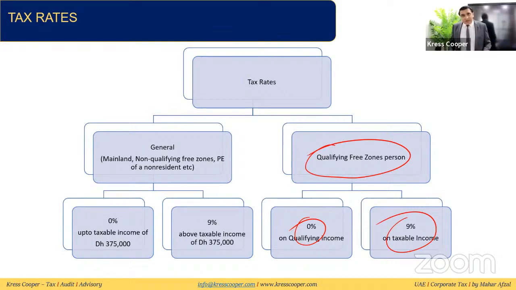Other than a qualifying free zone person, there are general taxable persons on the mainland, which might be a non-qualifying free zone person, or a permanent establishment of a non-resident person. The tax rate applicable on these persons is 0% on taxable income of up to 375,000. If the taxable income is more than 375,000, the tax rate is 9%.